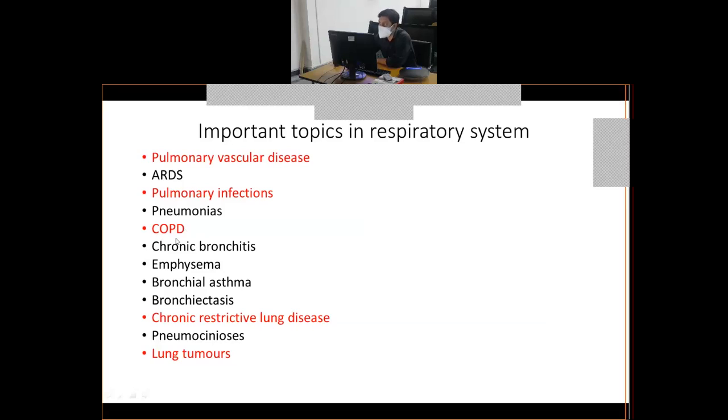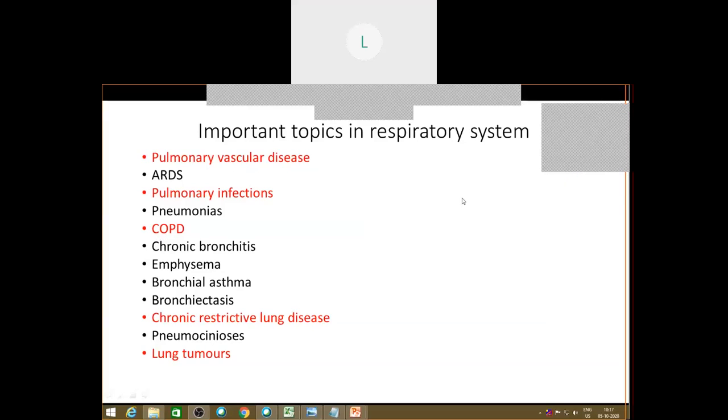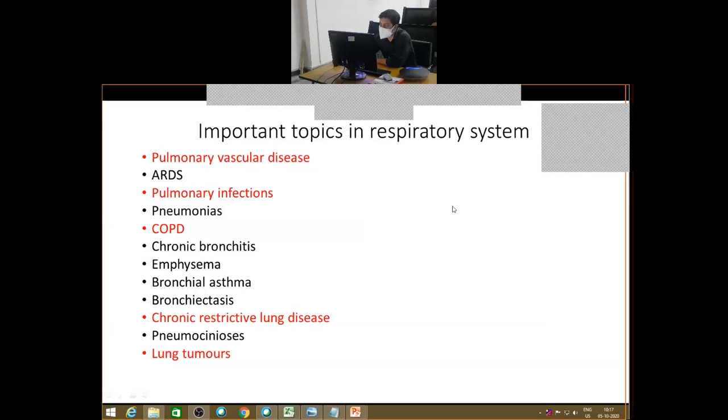Then come your COPDs. COPD is another topic which you must know in detail. COPD stands for chronic obstructive pulmonary disease, and under COPD come 4 topics: chronic bronchitis, emphysema, bronchial asthma, and bronchiectasis.